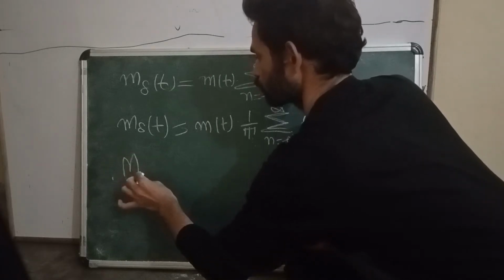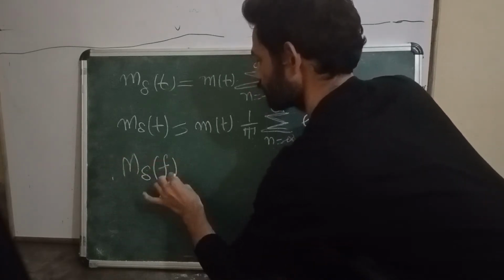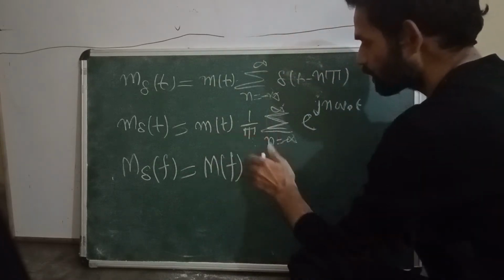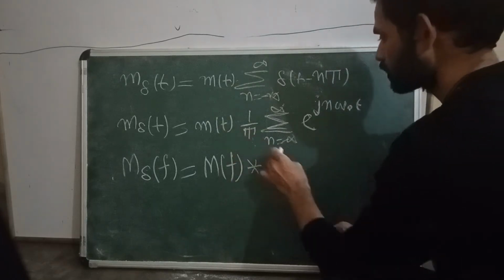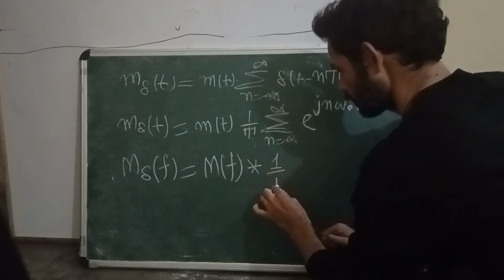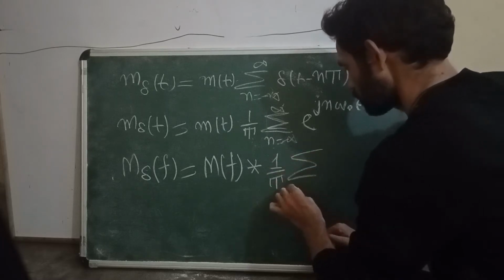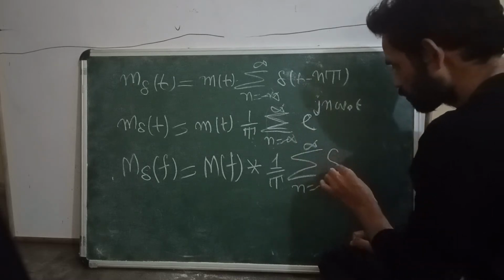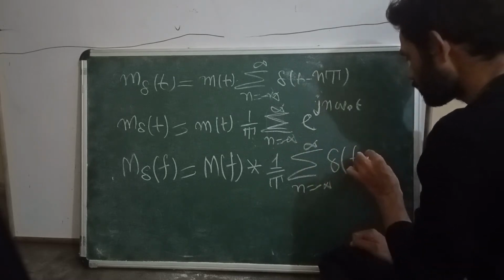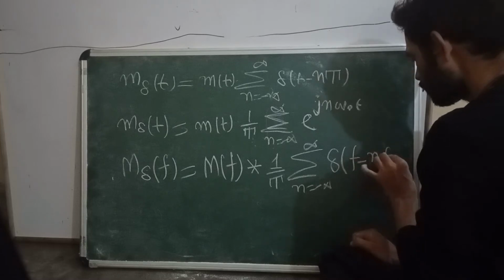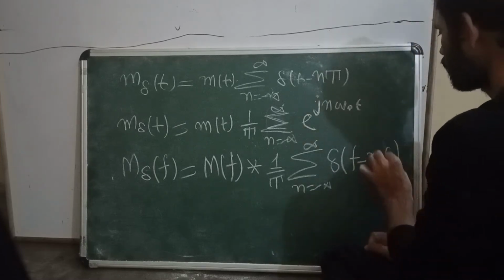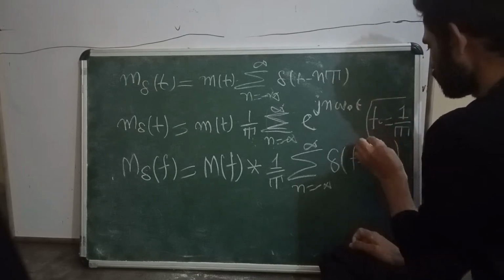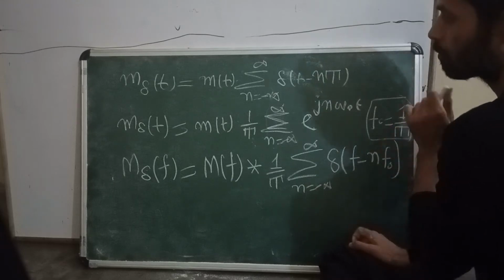By applying the Fourier transform, we get m delta of f equal to m of f, since multiplication in the time domain is convolution in the frequency domain, times 1 by T, the summation from n equals minus infinity to plus infinity. The Fourier transform of the exponential is delta of f minus n f naught, where f naught is equal to 1 by T. T is the sampling interval.